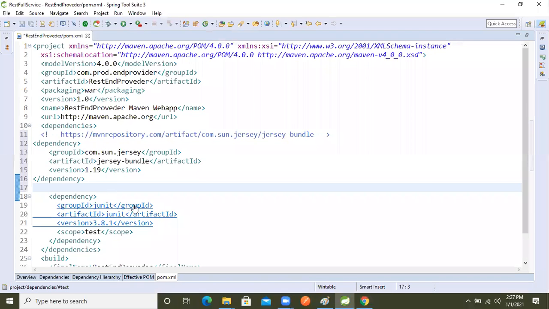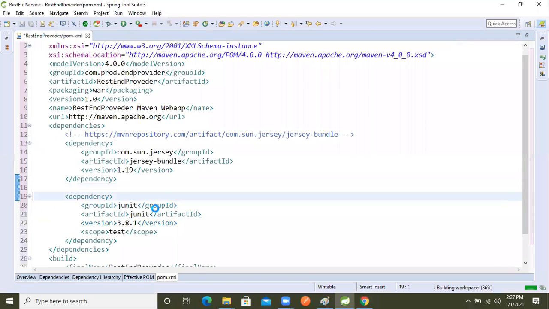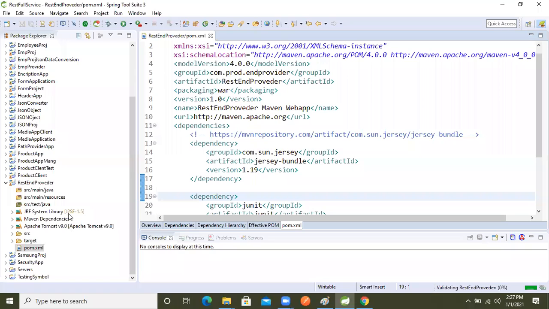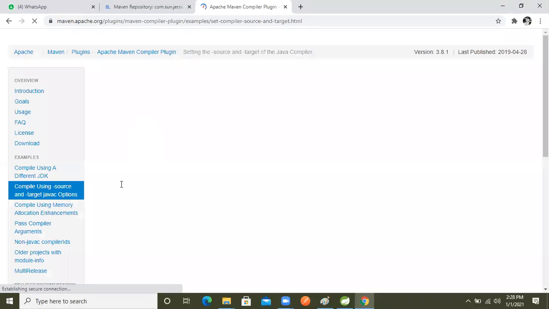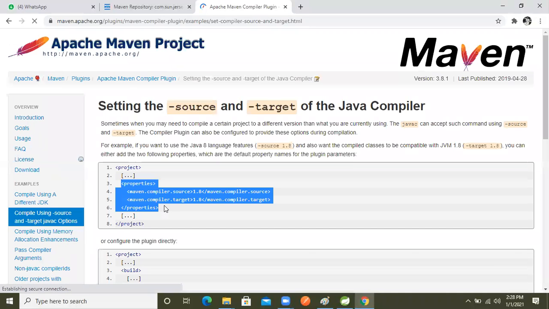Now we will paste that dependency, right? By default, whenever we create a project, this is the Maven disadvantage, it will create our project as version 1.5, right? So again we will go to the browser, and we will search for the Maven Apache compiler plugin, and we will copy from the internet, from properties to property we will copy that.